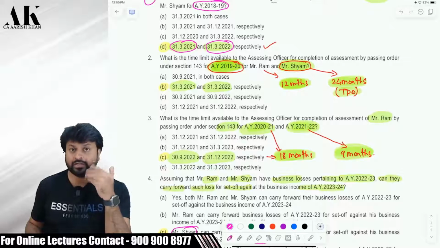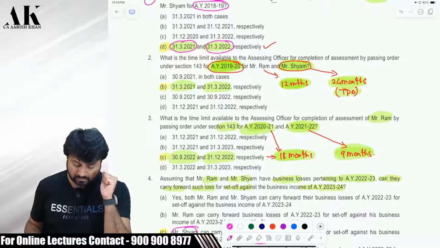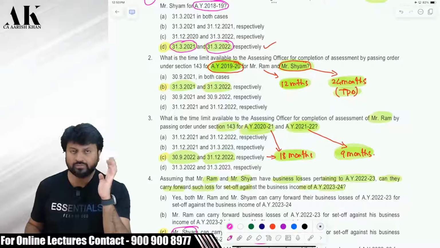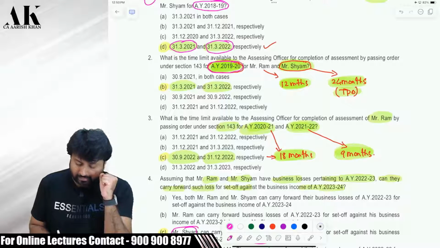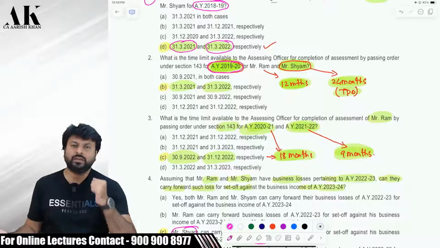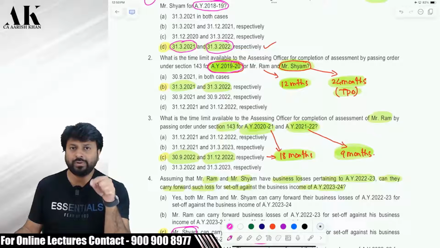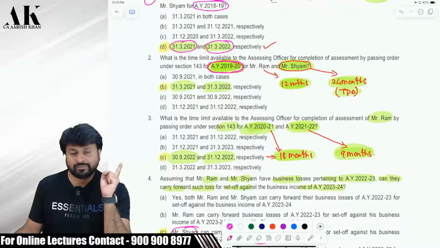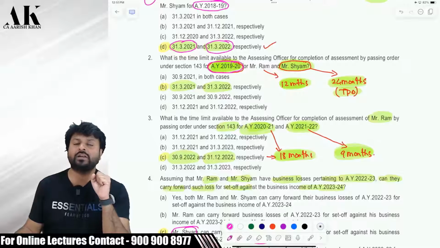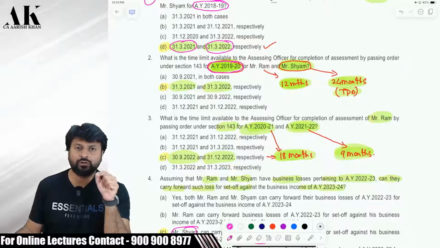Second question, it's a complicated question. This one is, what is the time limit available to AO for completion of assessment by passing order under 143(3) for AY 1920? Now let me tell you. For AY 1920, the time limit today is 9 months from the end of the relevant AY today in AY 23-24. But in AY 1920, the time limit was not 9 months from the end of relevant assessment year. In AY 1920, the time limit was 12 months from the end of relevant assessment year. I have told you earlier the time limit was 12 months. Now it is 9 months.